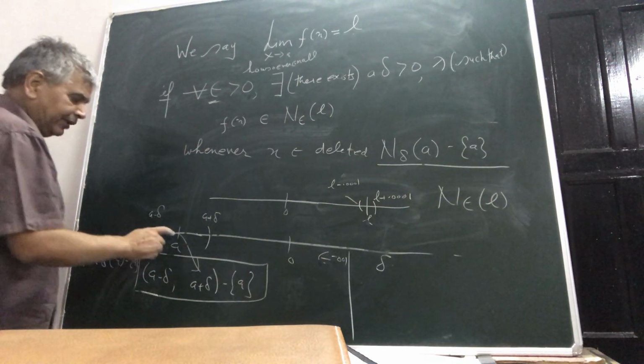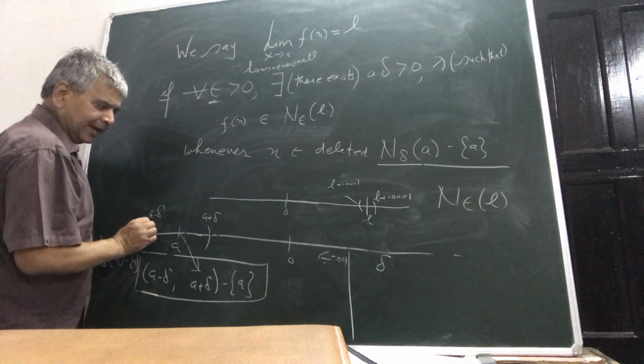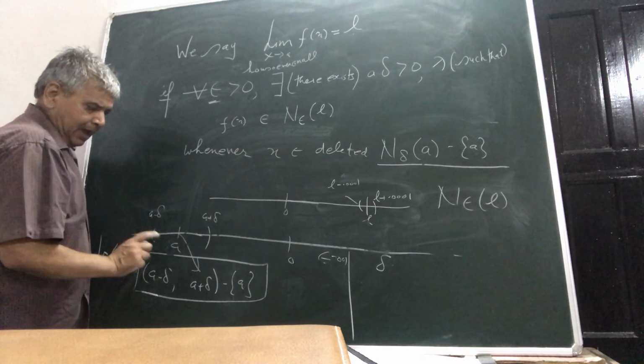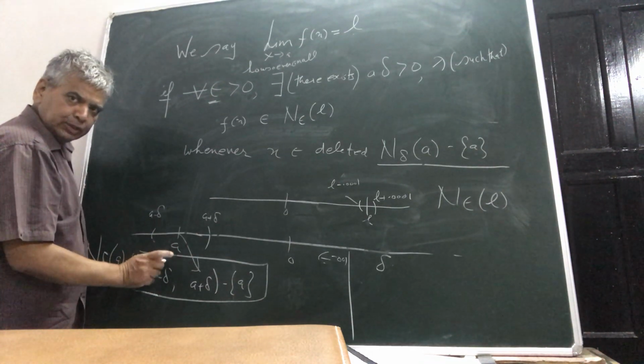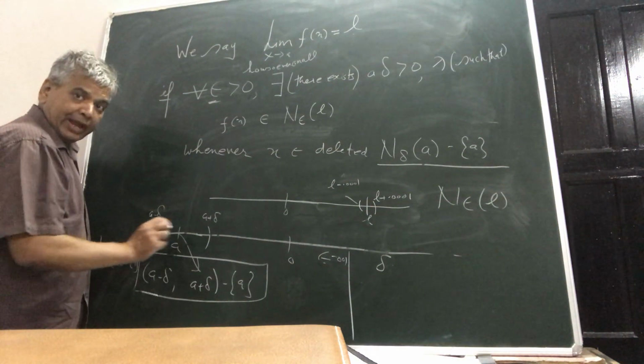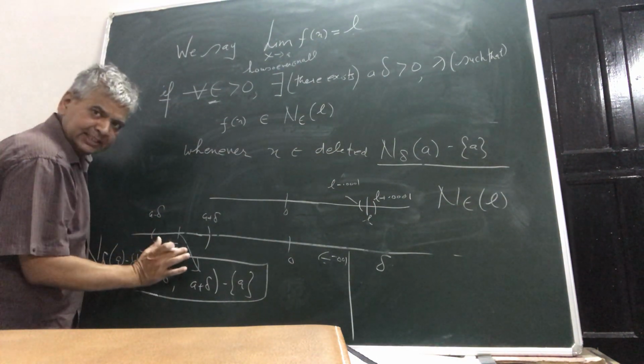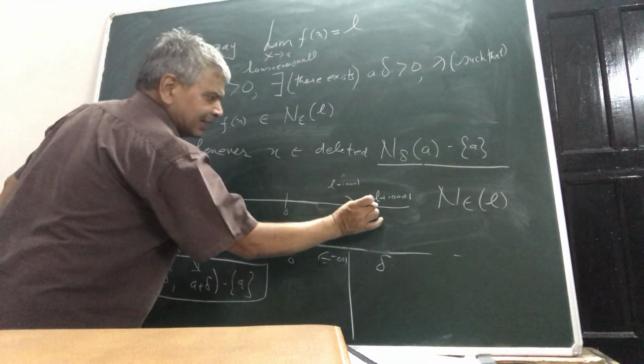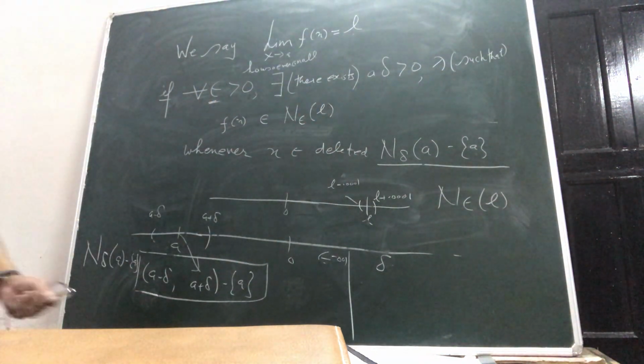That is to say, you still have to show that there exists a deleted delta neighborhood of A. Deleted delta neighborhood of A means what? You have to find the open interval A minus delta, A plus delta. Of course, from that you will exclude the middle point A. So whenever x takes any value within this deleted delta neighborhood of A, then your functional value automatically will fall therein. So this is the idea.